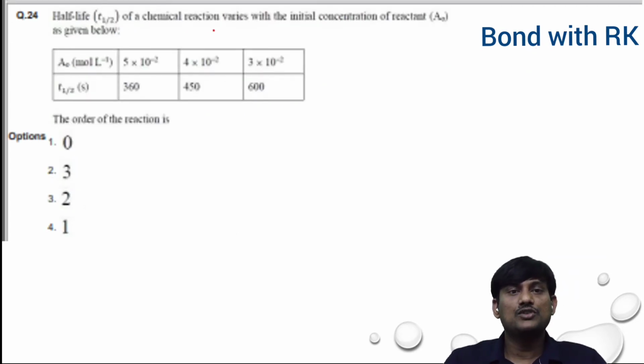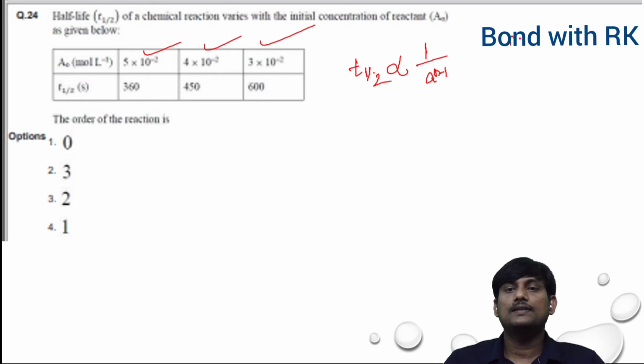The half-life of a chemical reaction varies with the initial concentration of the reactant as given below. Initial concentrations and half-life times are given. We know the relation between initial concentration and half-life time: half-life time is inversely proportional to a to the power of n minus 1, where n is the order.